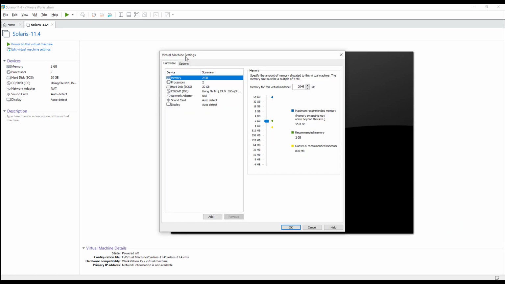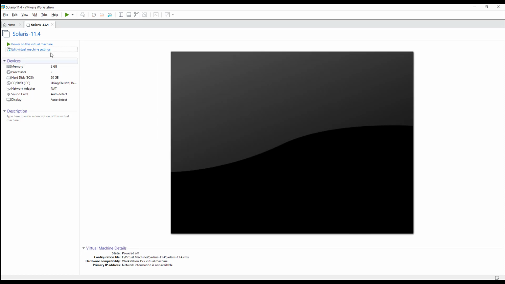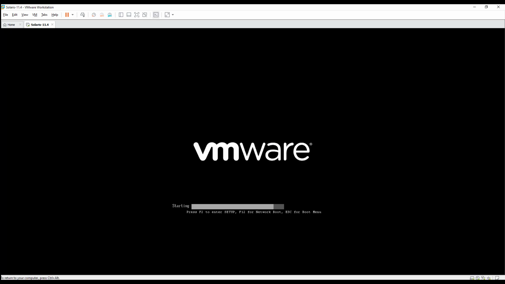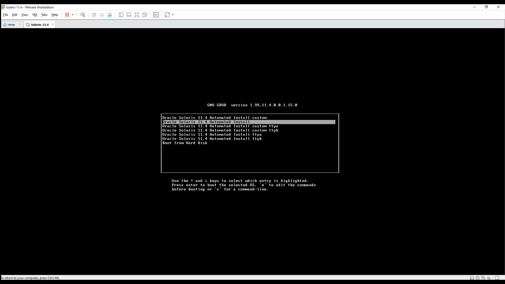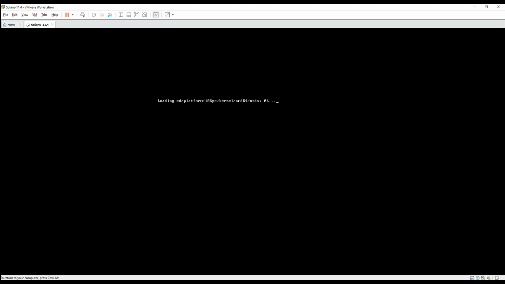Then we can edit the actual properties of the virtual machine. If nothing needs to be changed, we just power on. In here, we select the second option, the automatic installation, and hit Enter. This will take a couple of minutes, so for the sake of time, we will expedite the video.